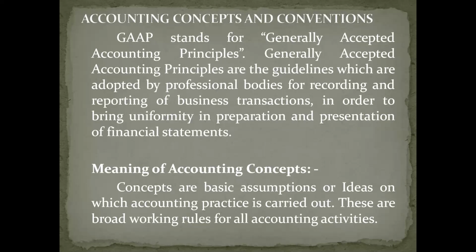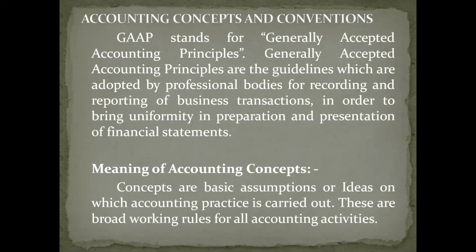Okay. Now, the next term is accounting concepts. See here, first we used to call these things principles and postulates. Later, they started to call them concepts and conventions. Again, they made some improvements and started to call them GAAP, that is generally accepted accounting principles. All of these are one and the same.